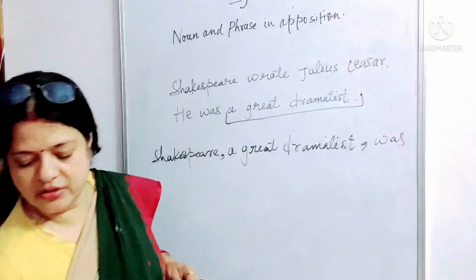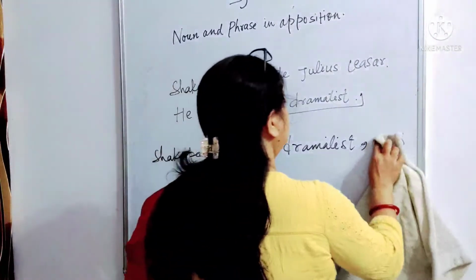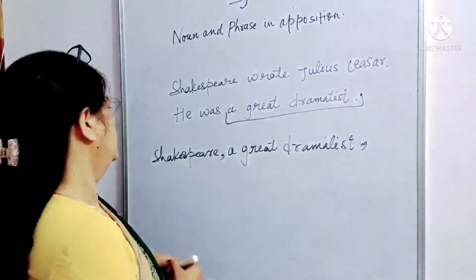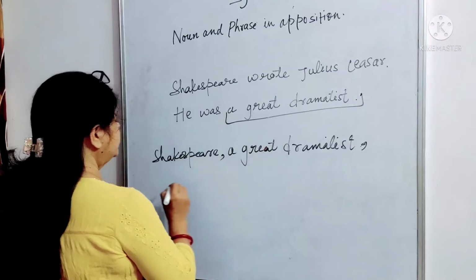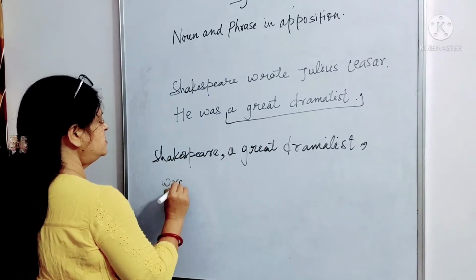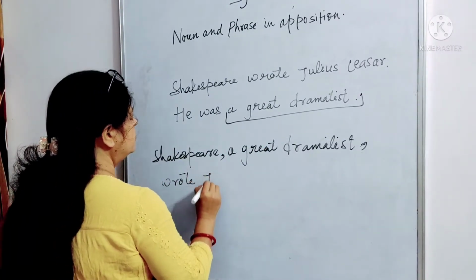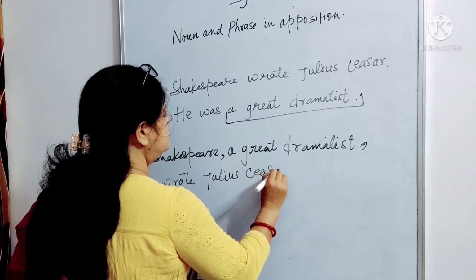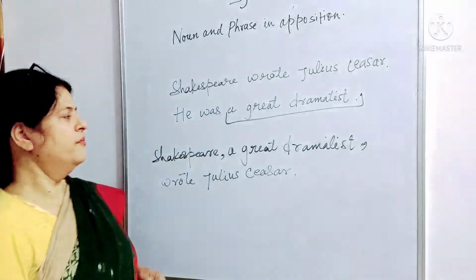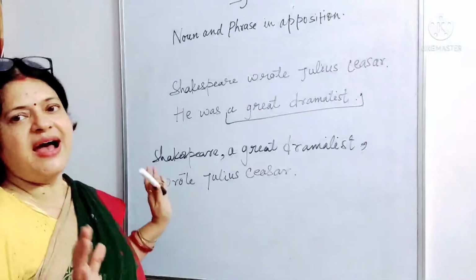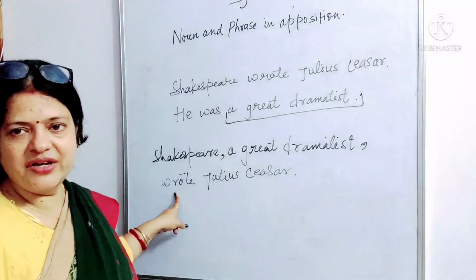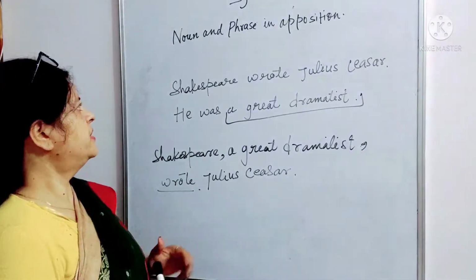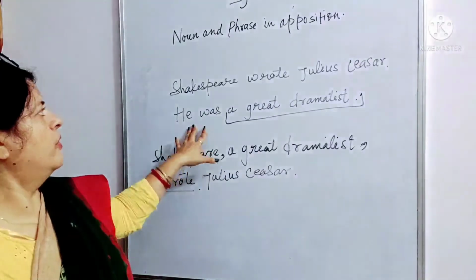sorry, not was, here the was is wrong. So here once we have written he was a great dramatist, we will take this wrote. So Shakespeare, a great dramatist, wrote Julius Caesar. Okay. So now our sentence is complete and we have only one finite verb. This is wrote. Okay.